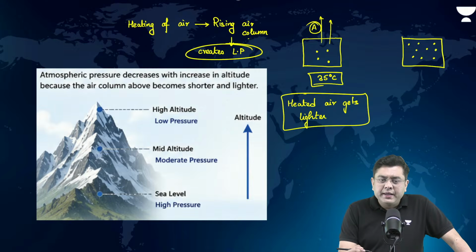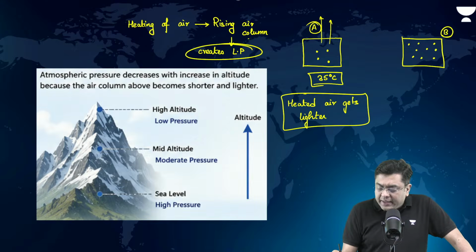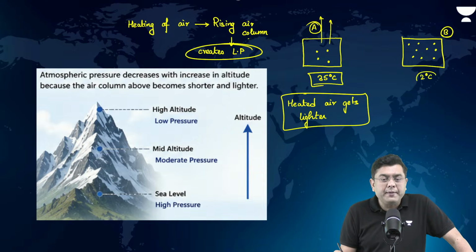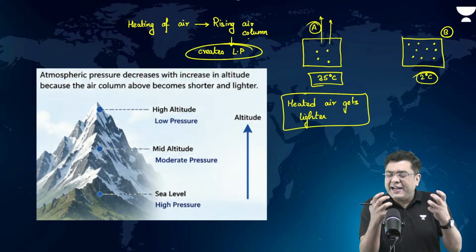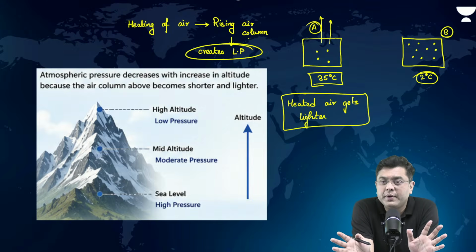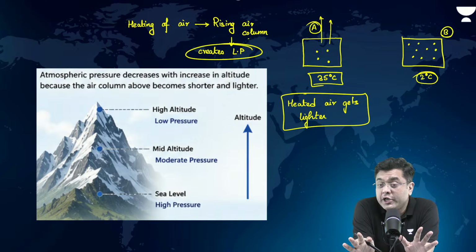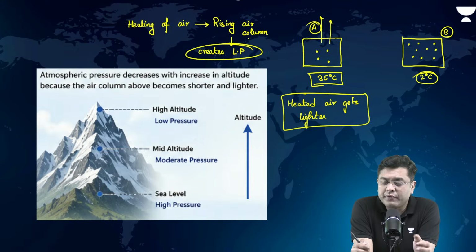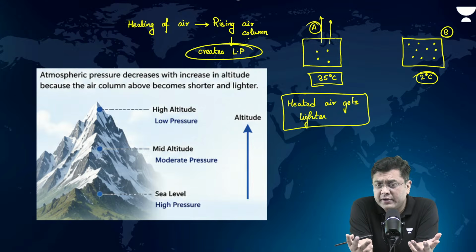Correct? Now, let's suppose I have another air parcel that is B. Now, in B, I have reduced the temperature. I have kept it at 2 degrees Celsius. Cooling. Now, we had discussed that cooling is not a form of energy on its own, right? You cannot artificially cool something unless you are a Marvel superhero and you can throw ice out of your fingers and your eyes. You cannot cool anything out.